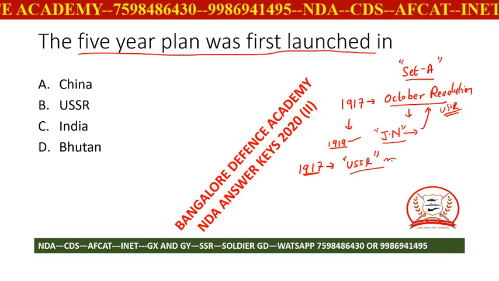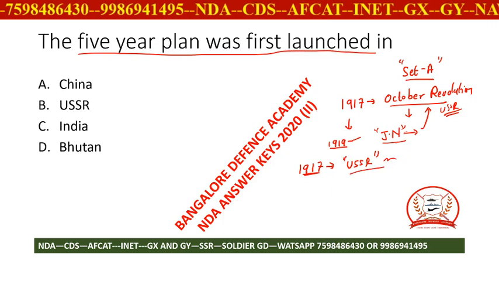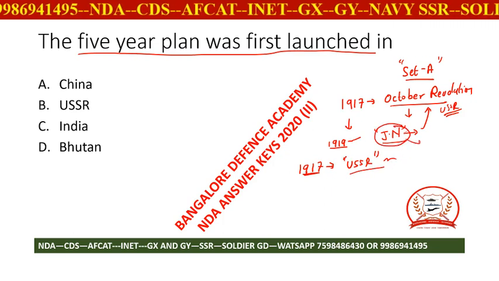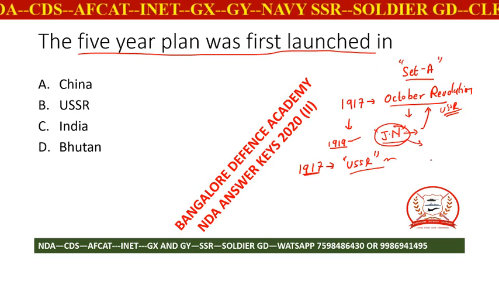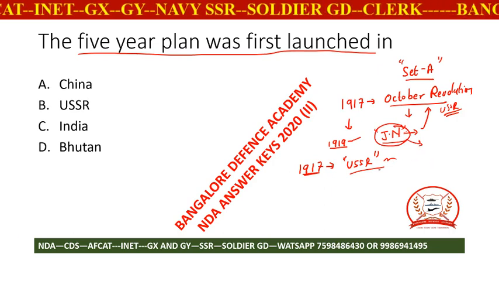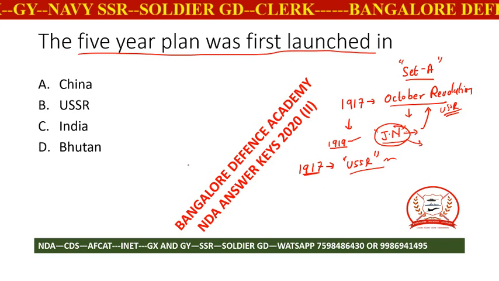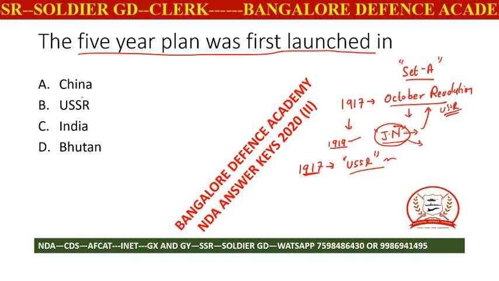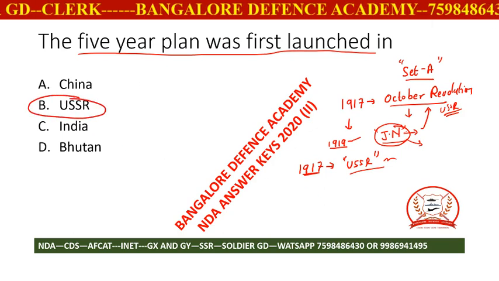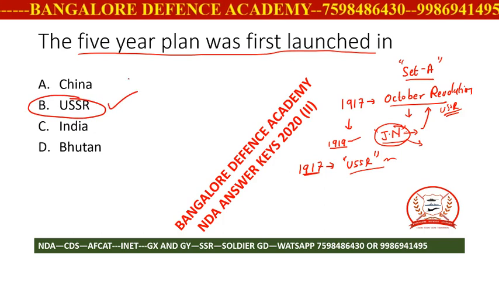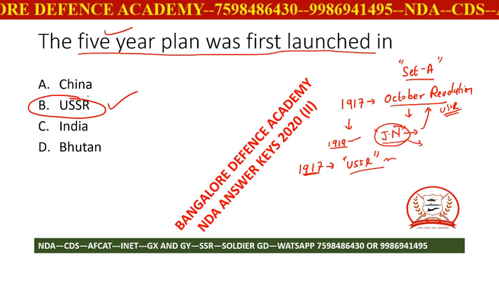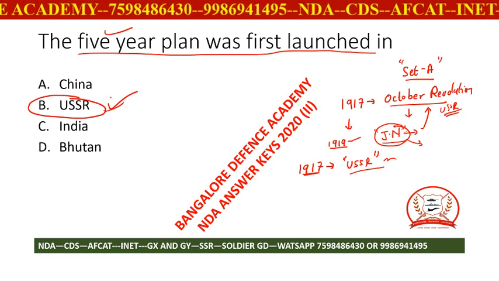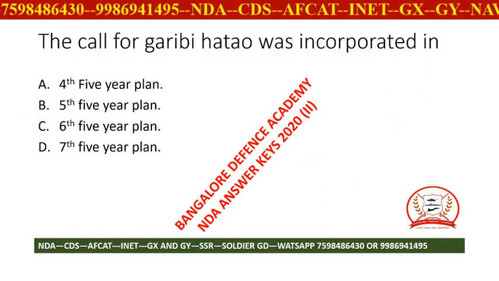It almost doubled and tripled. So Jawaharlal Nehru, our leader, the first Prime Minister of India, had already set his mind that if India becomes an independent nation, we will follow the USSR system, and USSR was the first country in the world to have a 5-year plan. So the answer is USSR. I hope you have marked the answer USSR.